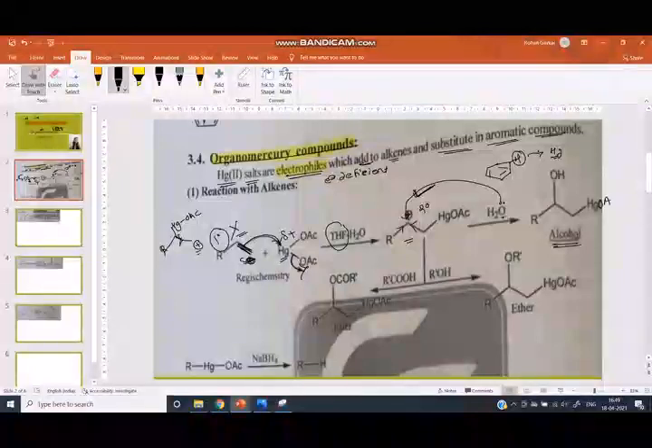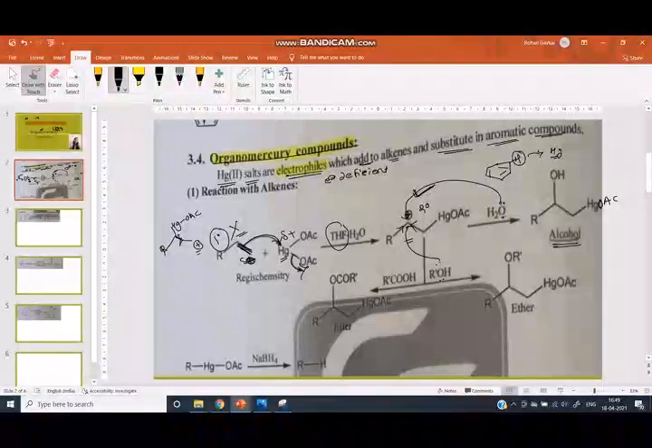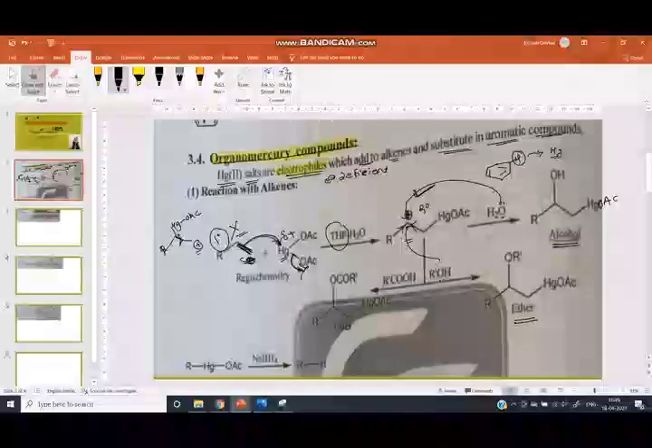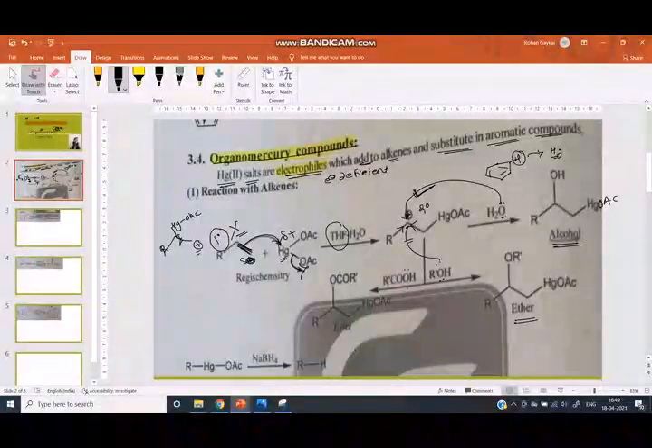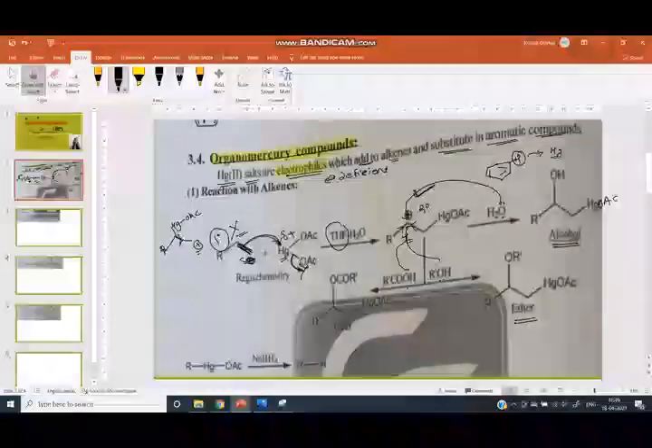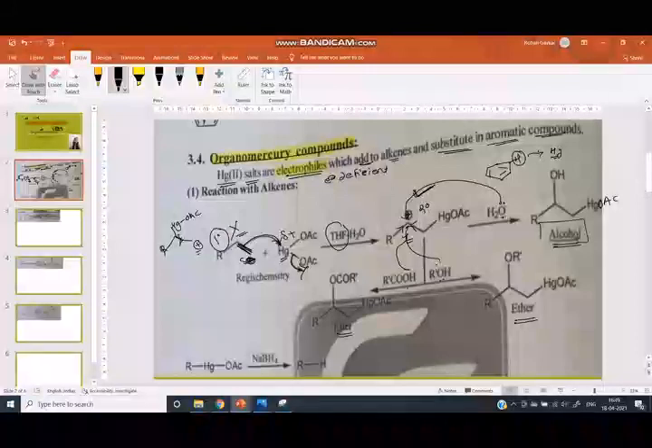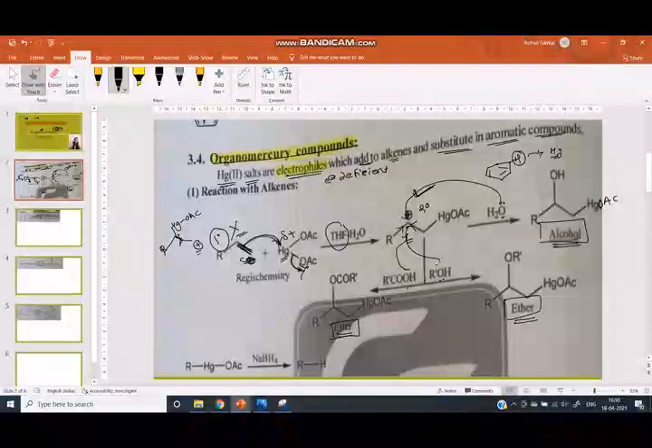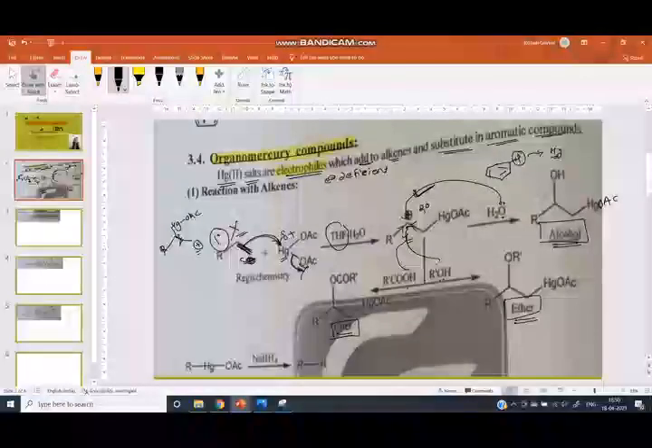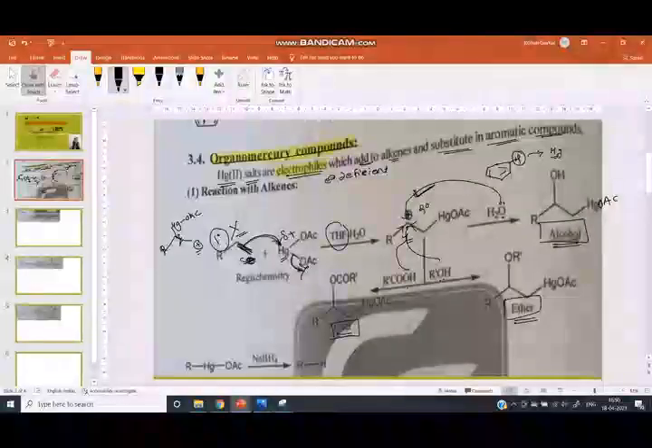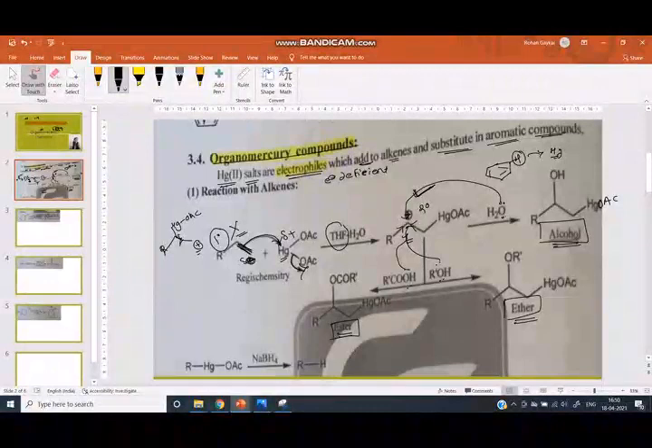Here is the HOAc. If an alcohol attacks this carbon, then we get an ether. If an acid attacks this positively charged carbon, then we get an ester. This means that for the synthesis of alcohol, ether and ester, organomercury compounds are important. What are the applications of organomercury compounds? The application is synthesis of alcohol, ether and esters from the alkene.